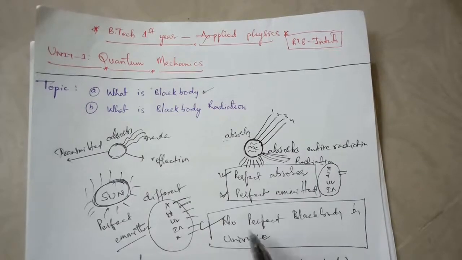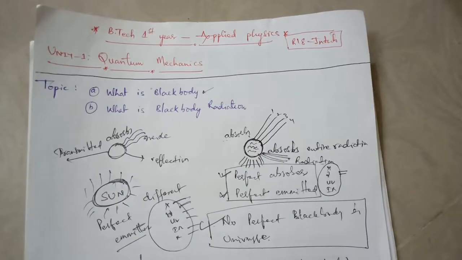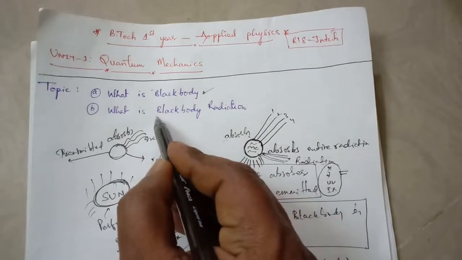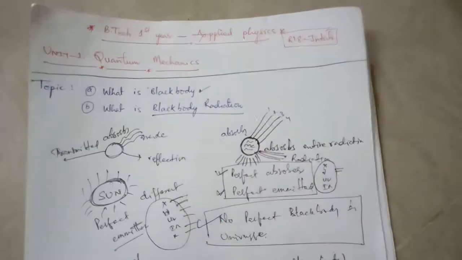But actually there are no perfect black bodies in the universe, but there is an ideal black body, that is Ferry's black body, or a hollow sphere having a small hole on the top of the sphere, with the inner surface coated with lamp black. So this is about the black body. But what is black body radiation?